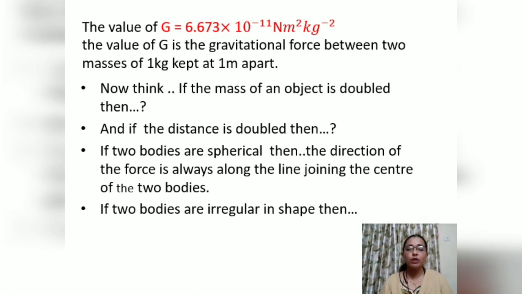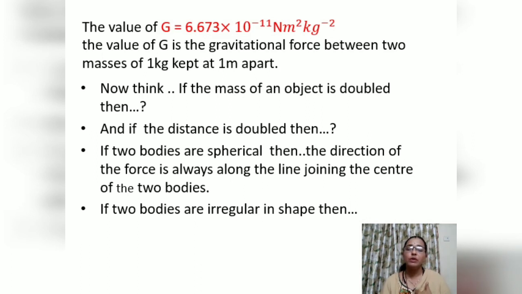But if two bodies are irregular in shape, like if two bodies are human beings, they are not balls, not particular spheres, not planets, but irregular shapes. If two human beings are sitting, then from where will you take the center?